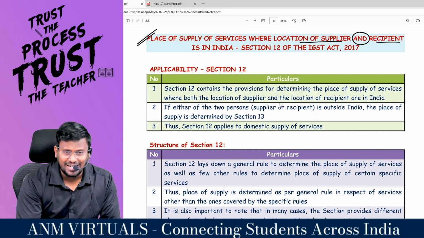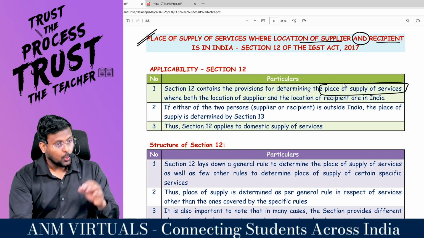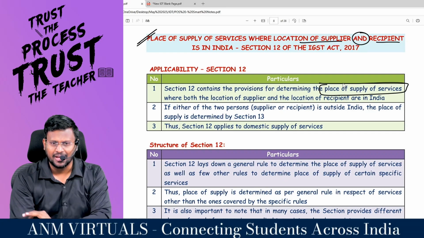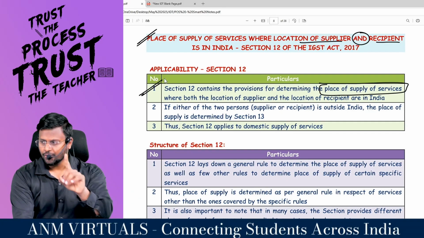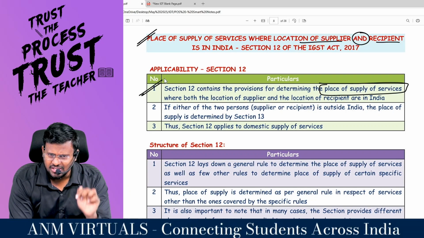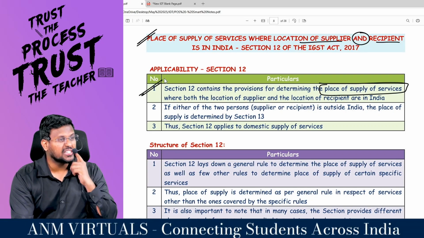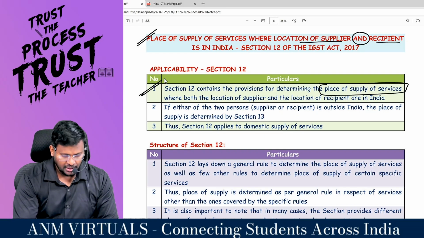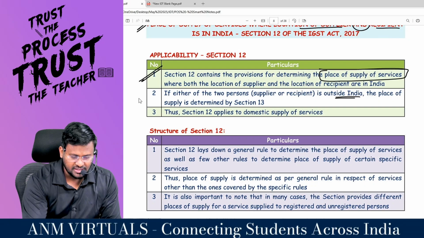Section 12 contains the provision for determining the place of supply of services, where both the location of the supplier and the location of the recipient should be in India. This is condition number 1. You have to check whether both the service provider and service recipient are situated in India. Then you have to check the place of supply in section 12. If either of the persons is outside India, the place of supply is determined in section 13.